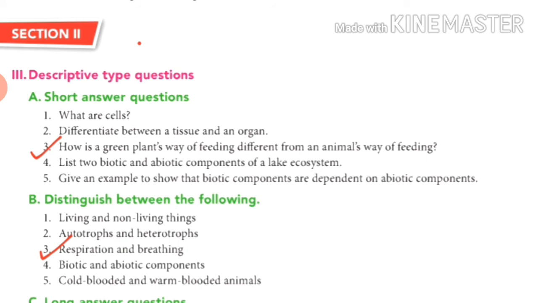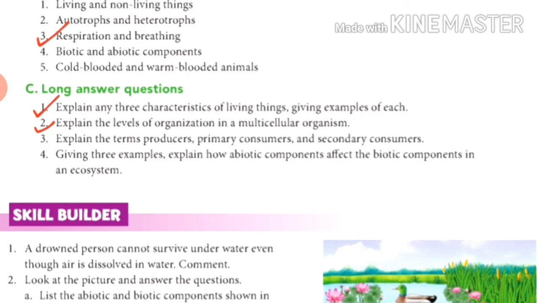Then come to the distinguish. Question number 3. What is respiration and breathing? Just make a distinction between respiration and breathing in your notebook. Then long question number 1. Write down any 3 characteristics of living things with examples. There are so many characteristics. Write any 3 in your notebook.